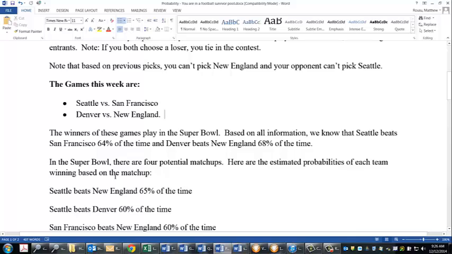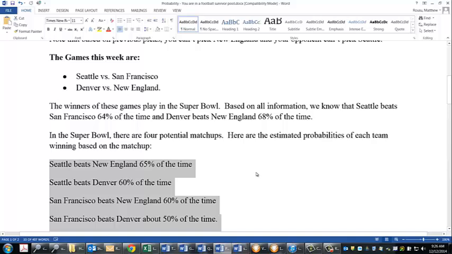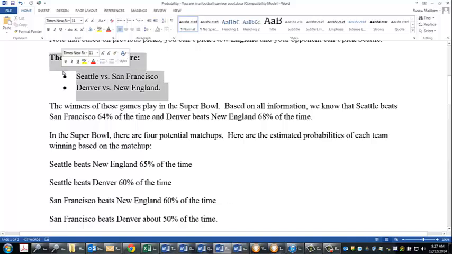Now, in the Super Bowl, there are 4 potential matchups. Here were the estimated probabilities in each matchup. If it was Seattle-New England, Seattle's going to win 65% of the time. If Seattle plays Denver, Seattle wins 60% of the time. If San Francisco plays New England, San Francisco would win 60% of the time. And if San Francisco plays Denver, they would win 50% of the time. This is the initial assumption you would make before these 2 games even take place.